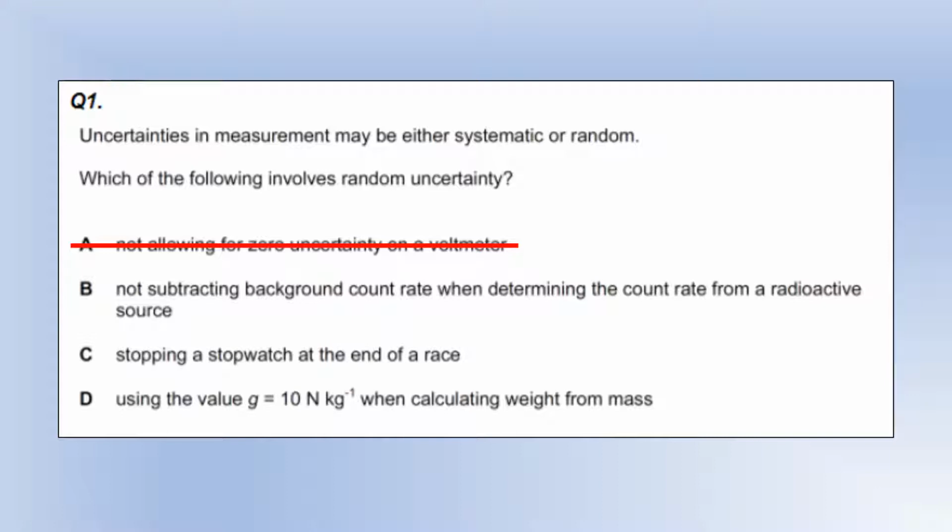Not subtracting background count rate with radiation. Again, background count rate is a constant value, so that's going to introduce a systematic error. It's going to make all of your measurements too big. Stopping a stopwatch at the end of the race is very likely to be a random type. Making judgments about when something has reached an endpoint is always going to be a random type error. Using the value g equals 10 when calculating weight, again, that's going to make all of your weights slightly too big, so it's going to be a systematic type error.